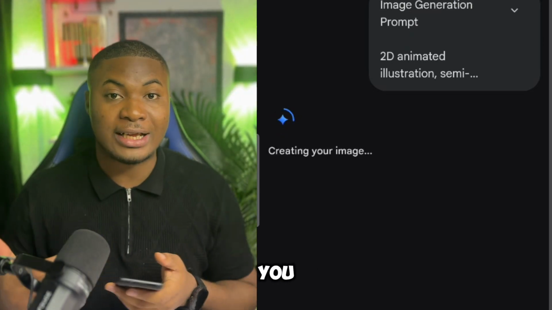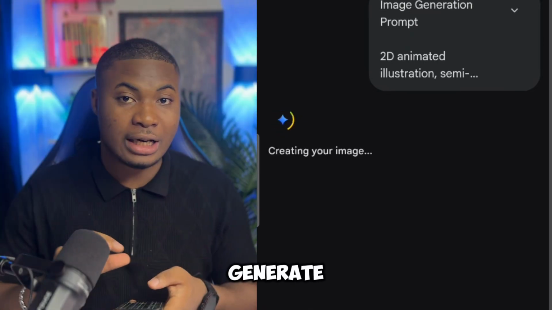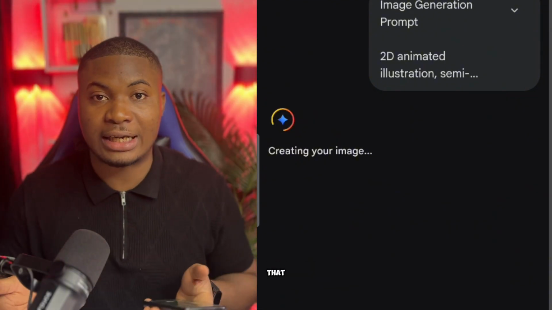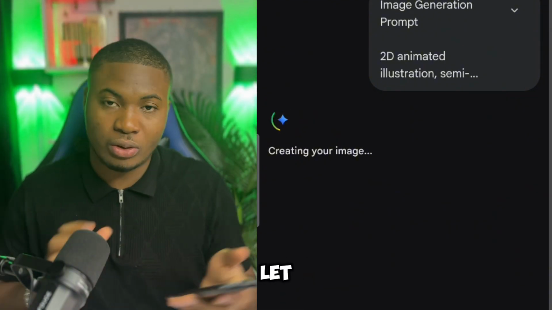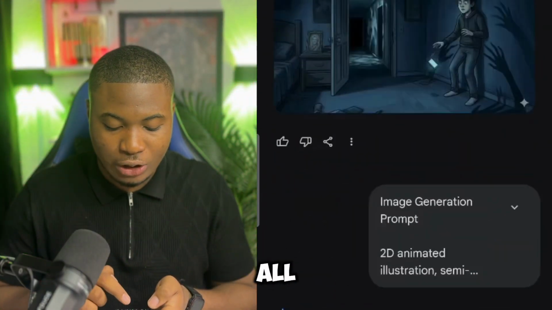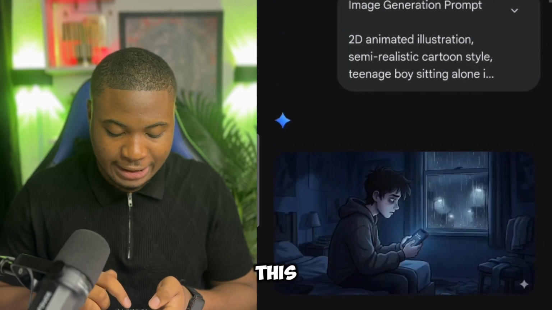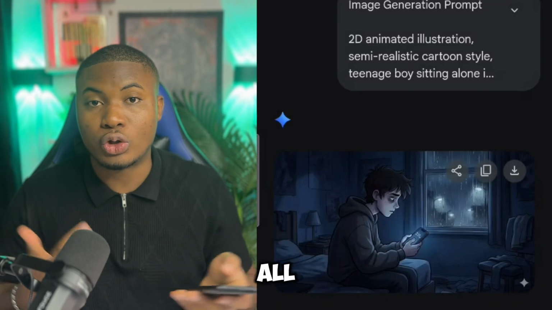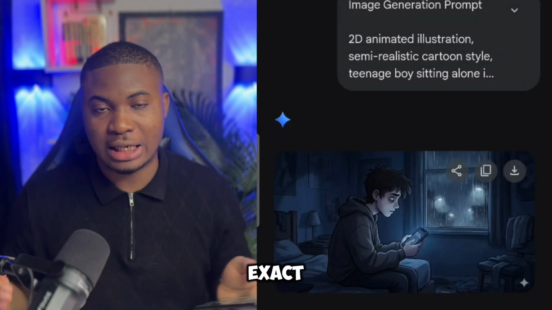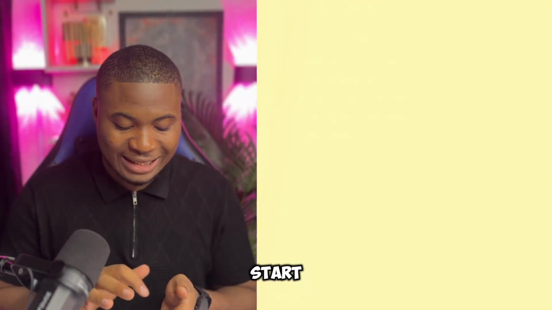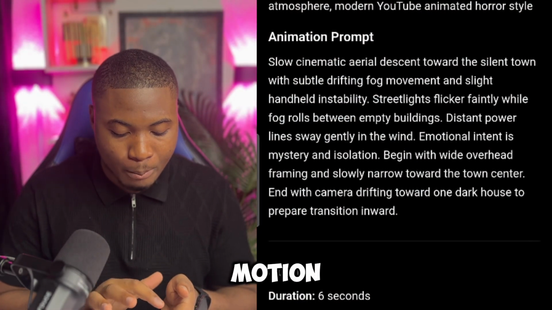I'm going to advise you to first of all generate all the prompts you need in this video. When you have generated that, then we can move to the next. So let me do that. Right here, you can see that Gemini has generated all the images we need in this exact episode. What I'm going to do now is tap and hold and download all the images for this video. When you have downloaded that, go back to ChatGPT and then start generating your motion prompt.